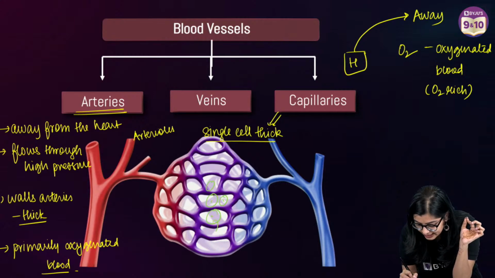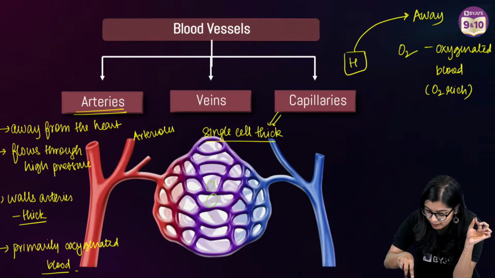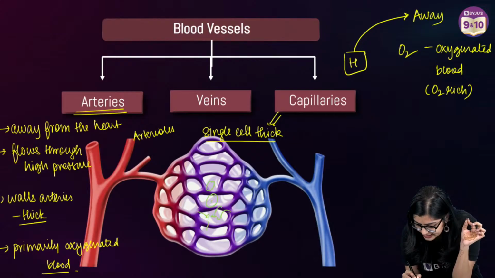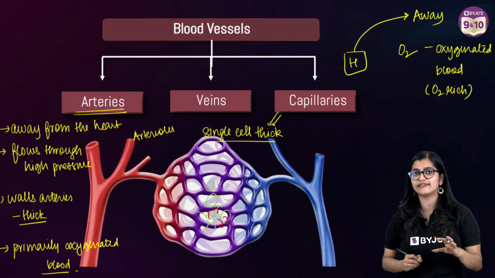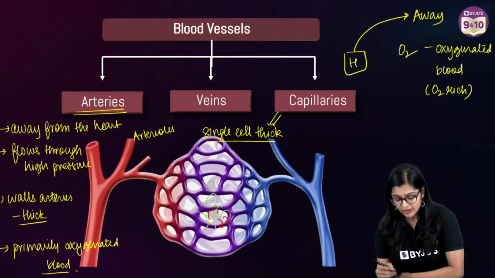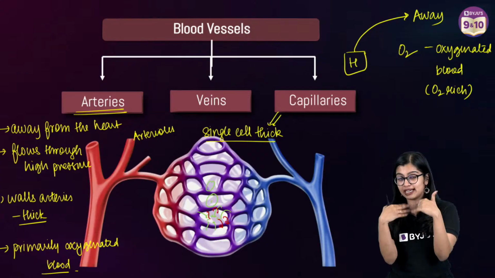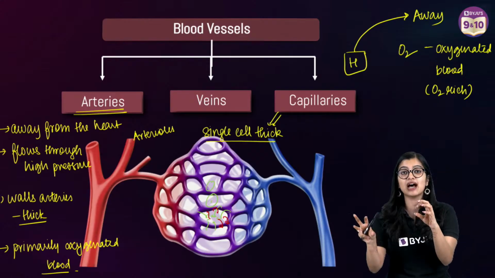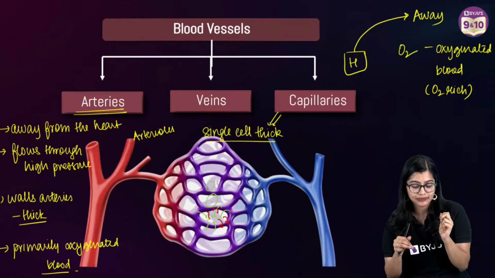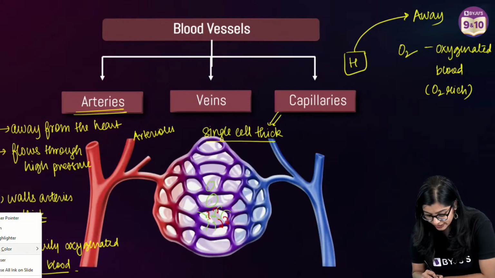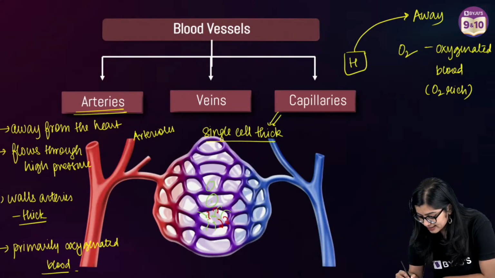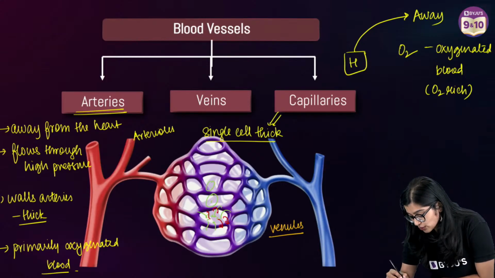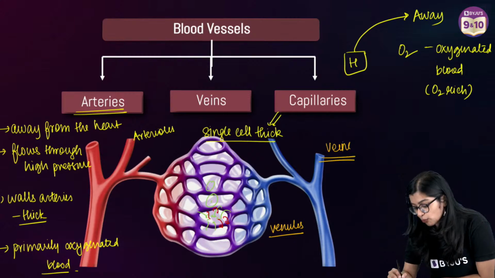Yes, and here we see that the oxygen from the blood will enter into these cells. Whatever carbon dioxide they don't require will go back into the blood vessels, right? So we see exchange happens. Now all the oxygen from the blood has gone into the cell so that it can be utilized for respiration, and your blood is slowly becoming rich in carbon dioxide. Your capillaries will then start to reunite, okay? They will slowly reunite and form something called venules. And these venules will further join and form veins.